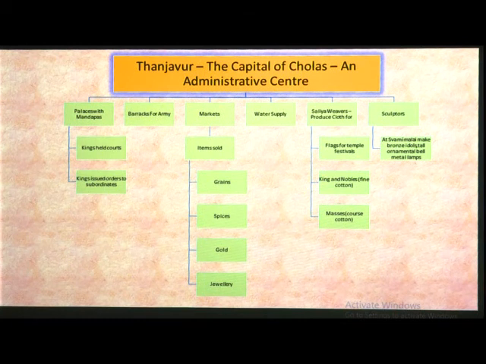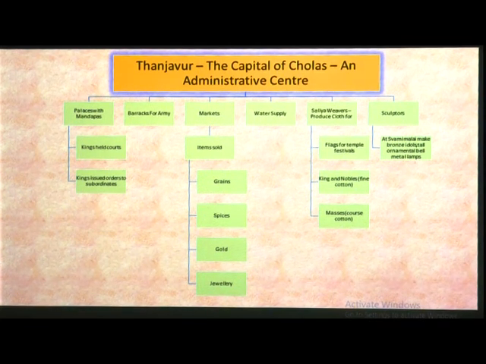Now we will study in detail what administrative centers are, but before that, we have read about the Chola dynasty in chapter 2. In our chapter 2 we learnt about the Chola dynasty, which is situated in Tamil Nadu.